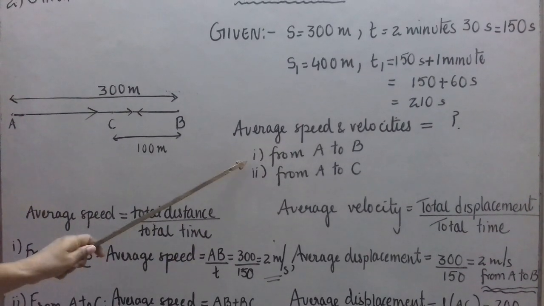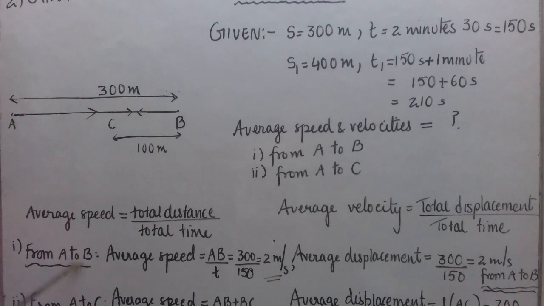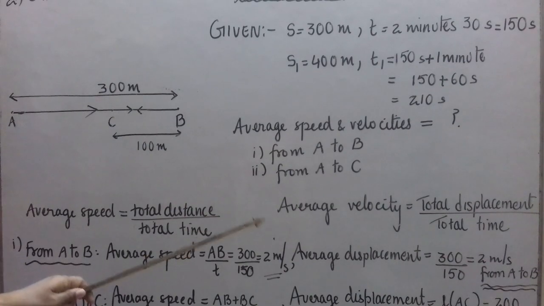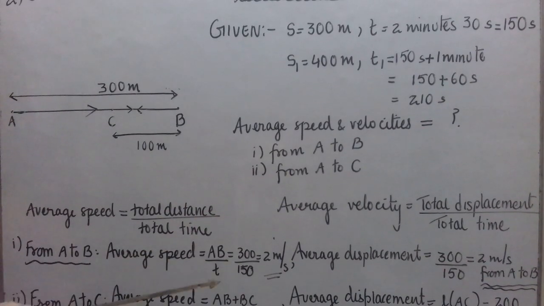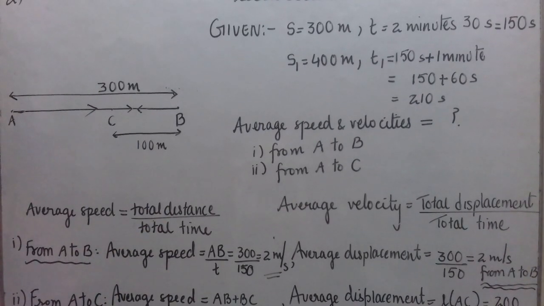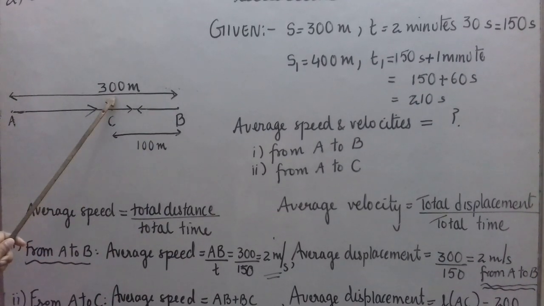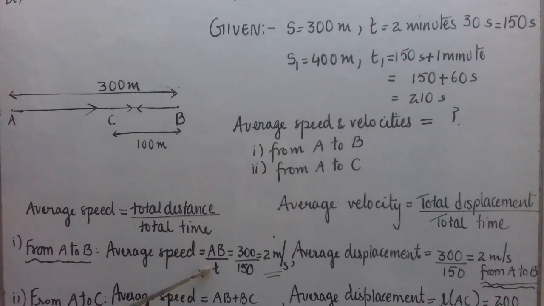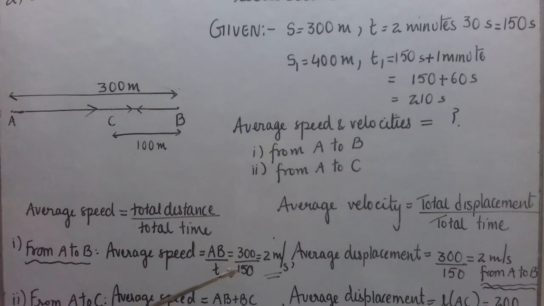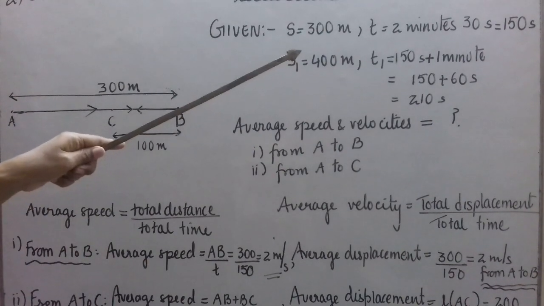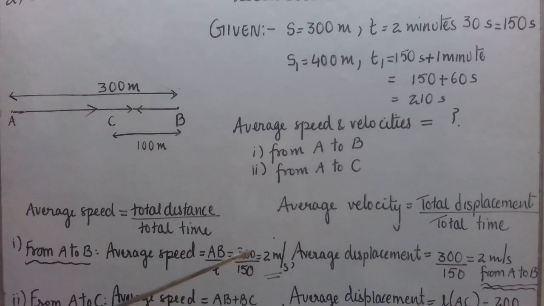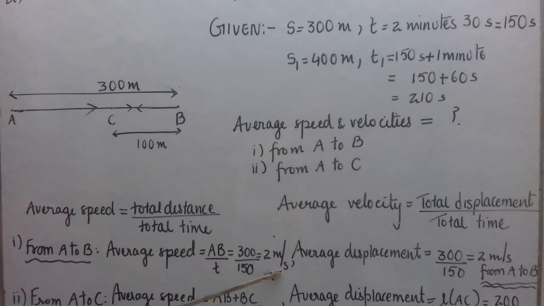Then, let us take the first case, that is from A to B, when he jogs from A and reaches B. The formula we have written once, so no need to write it again and again. We'll just put the values. Average speed is total distance. What is the distance travelled? AB, 300 meter, divided by time taken T. So, 300 divided by 150, this comes out to be 2 meters per second. This is the average speed.